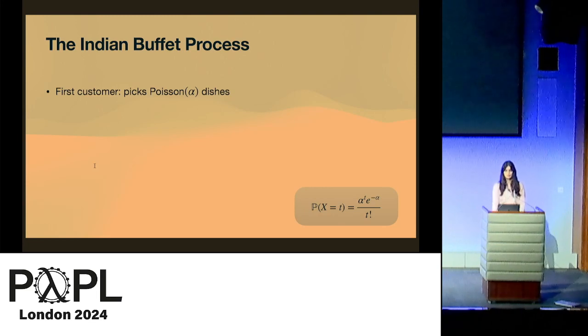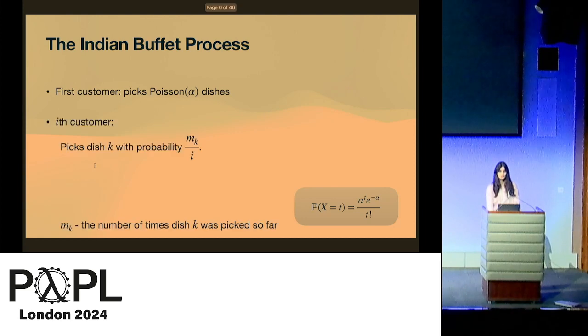We can describe the Indian buffet process with strength parameter alpha using a sequential procedure. The number of dishes that the first customer takes is distributed according to a Poisson distribution, and here, as a reminder, we have the PMF of the Poisson distribution. Then the ith customer comes in and chooses dish k with probability mk over i, and here mk is the number of times that dish k was chosen before. Then the customer looks at the other dishes and also picks some of them.